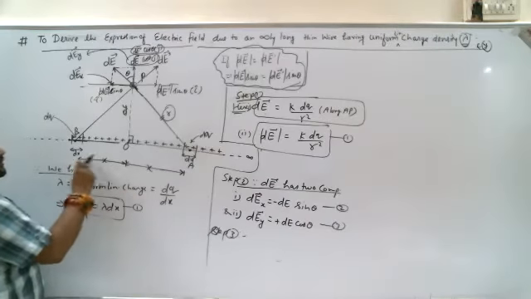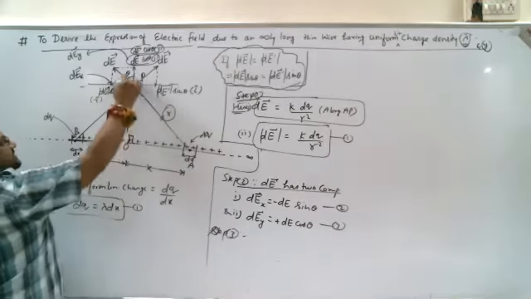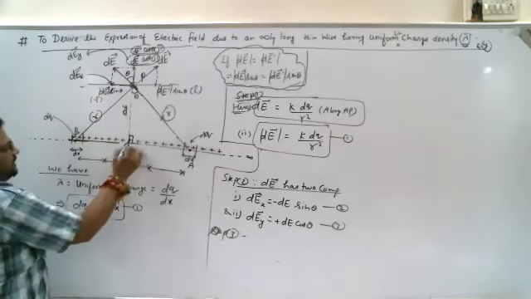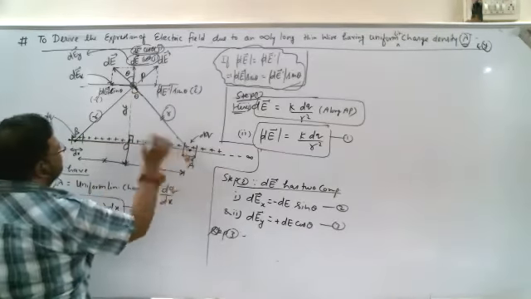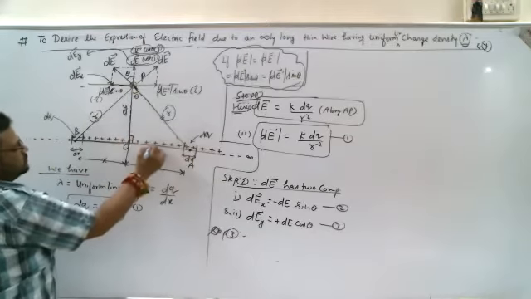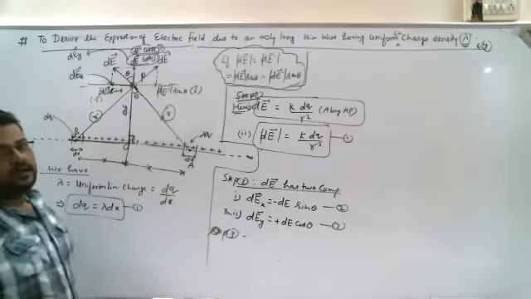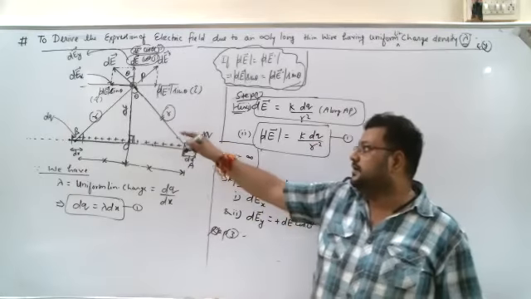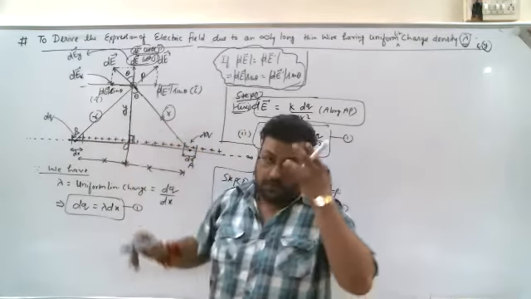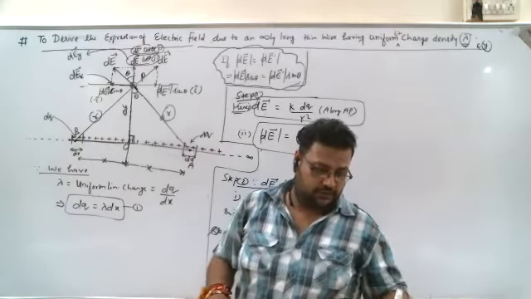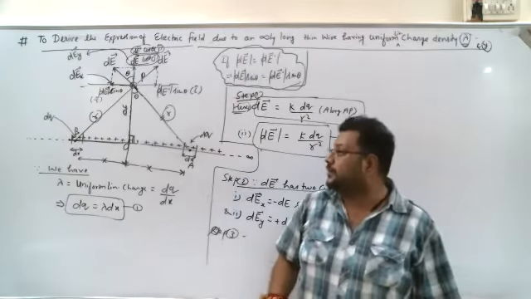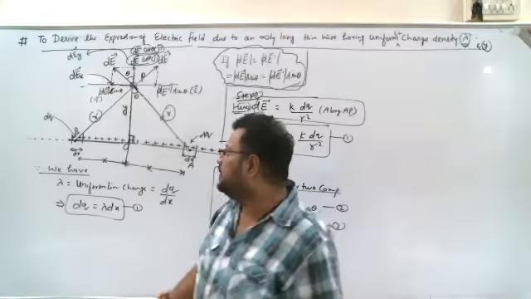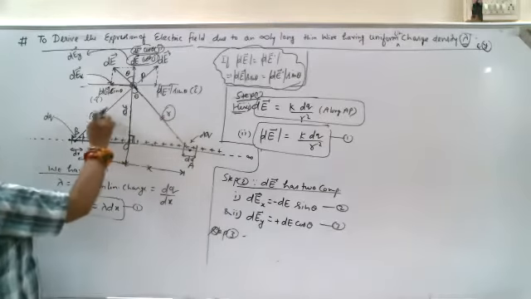This is 90 degrees and this is theta, so by symmetry this distance should also be r, because this is x, this is x, and this perpendicular is common for both. By the right angle triangle property, if two sides and one common perpendicular side are equal in two triangles, the triangles are congruent, and hence these two distances BP and AP should be the same. It's logical that if this is R, then this should also be R.